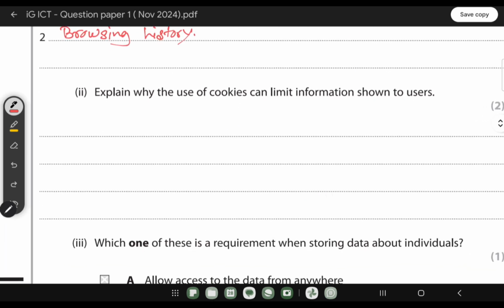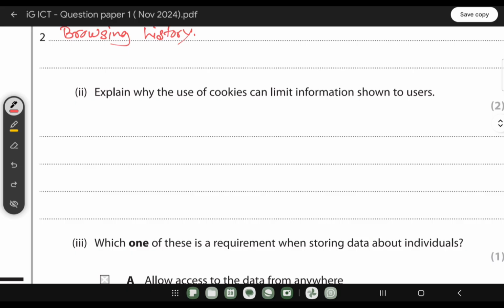Explain why the use of cookies can limit information shown to user. So which means, suppose you visit a website as a first time user, during that time you will get a lot of categories, a lot of information about that website. But when you visit that particular website for the second or third time, the information which is shown to you will be limited or reduced.